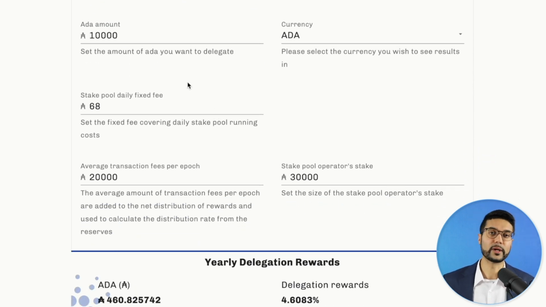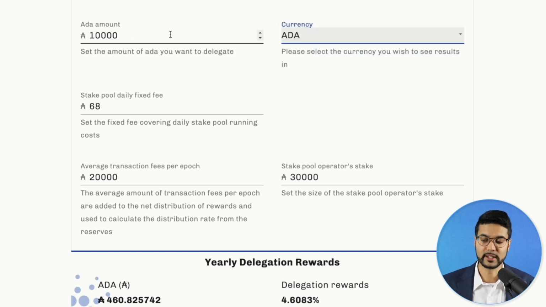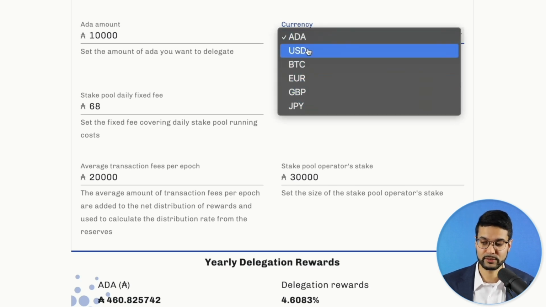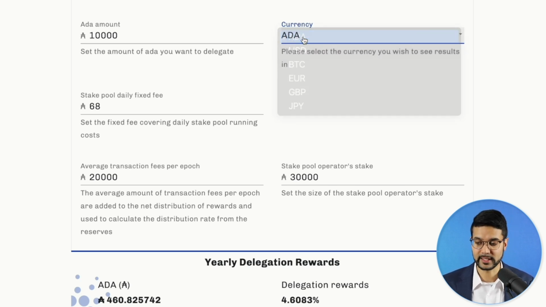So very briefly going over each one of these different parameters, we can see the ADA amount. The currency also is the same. We can enter in an amount in ADA. We can also choose the currency which we're using this calculator for. Of course, this is the ADA staking calculator.